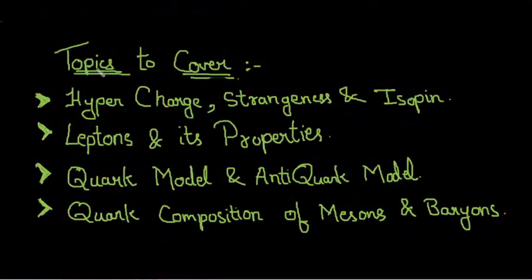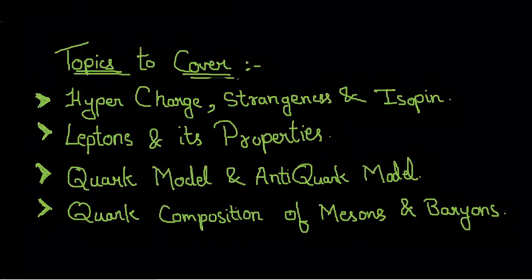In this lecture we are going to cover hypercharge, strangeness and isospin, some definitions. Then we have leptons and their properties, the quark model and anti-quark model, and the quark composition of mesons and baryons. Okay, so let us proceed.